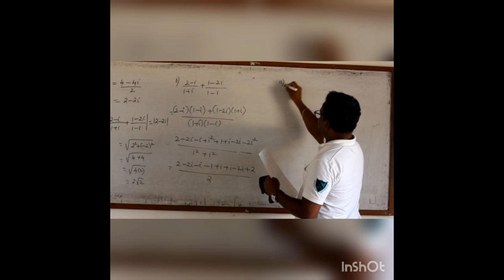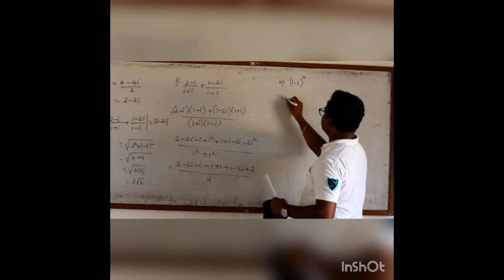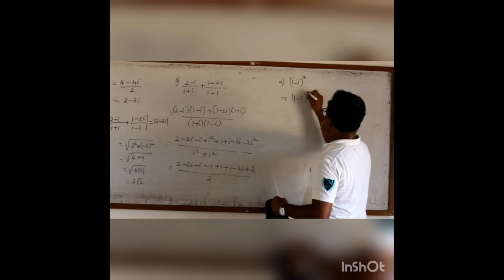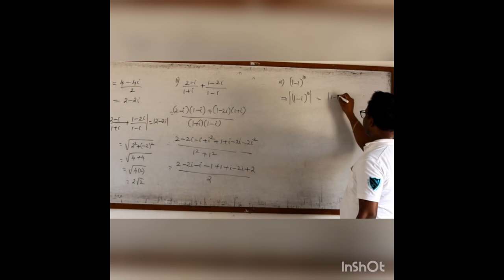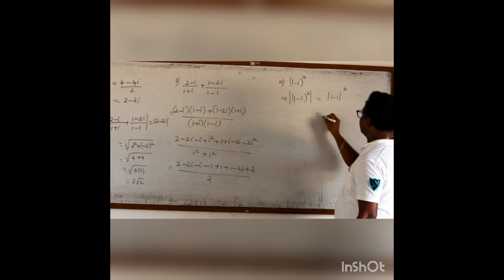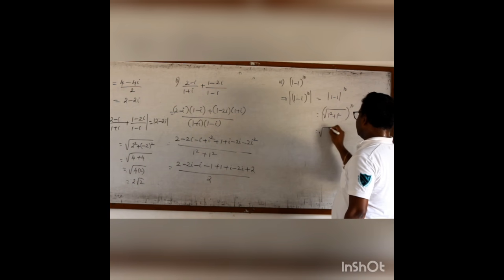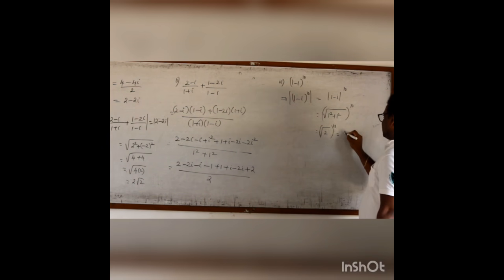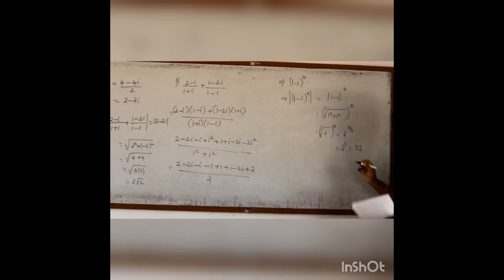Find the modulus of (1 minus i) whole power 10. That is, (1 minus i) whole power 10, modulus we have to find out. It is modulus of (1 minus i) whole power 10. It is root of 1 square plus 1 square, whole power 10. It is root 2 whole power 10. It is 2 power 10 by 2. It is 2 power 5, that is 32.